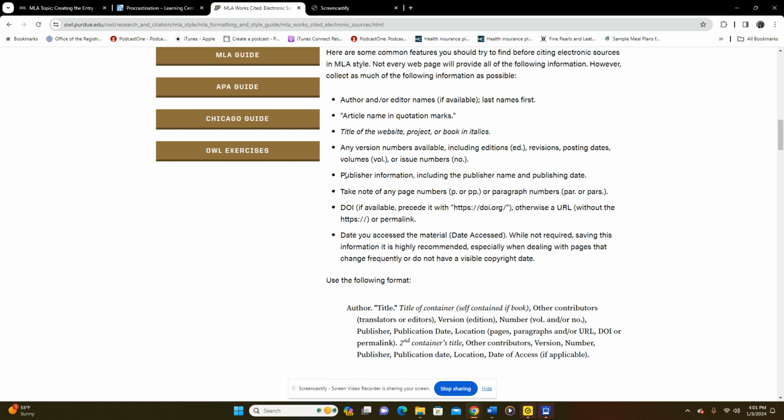Okay. Then the publisher information is the actual publisher. So again, if we were looking at it from a book standpoint, it would be, say, Bedford St. Martin's, McGraw-Hill as book publishers. When it comes to a website, it's the actual department or organization that has put this information online.